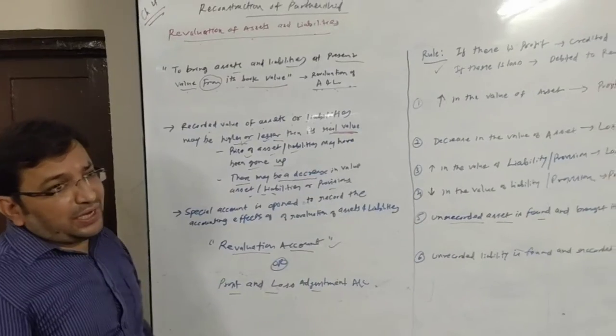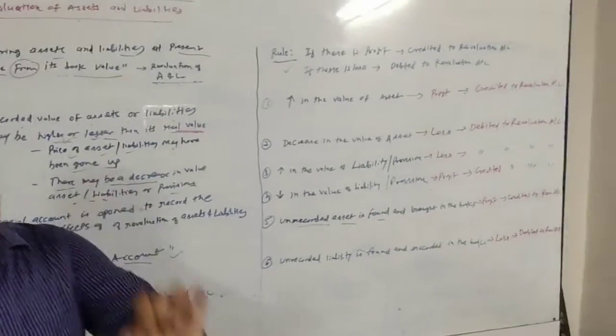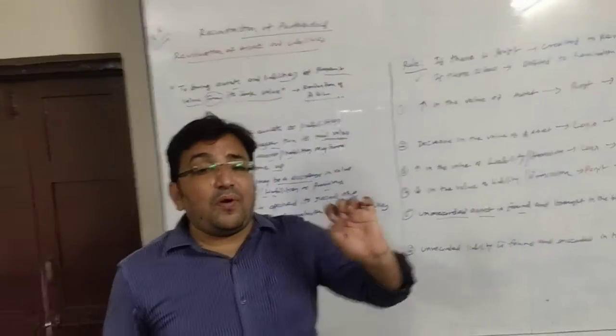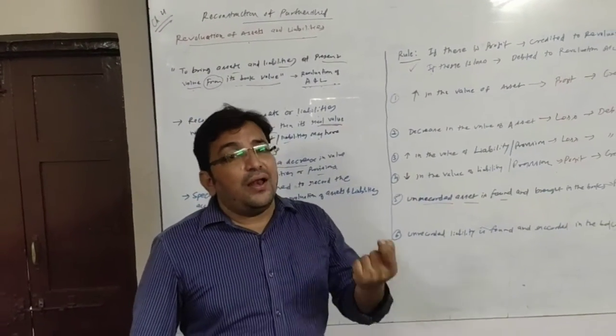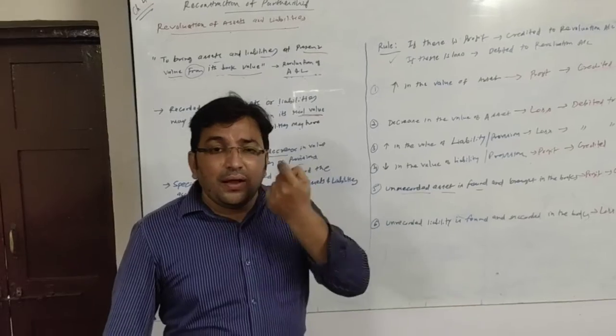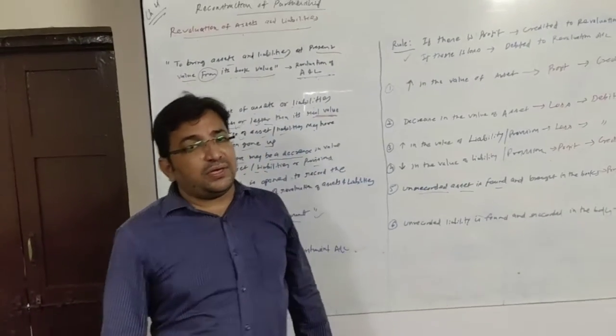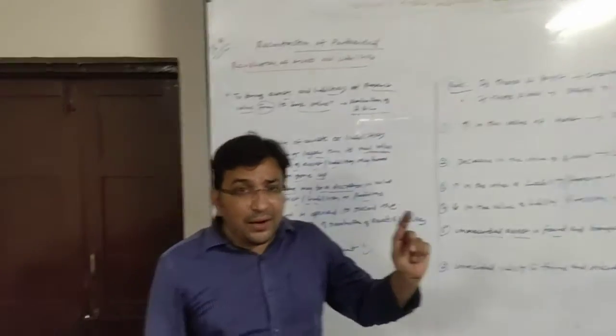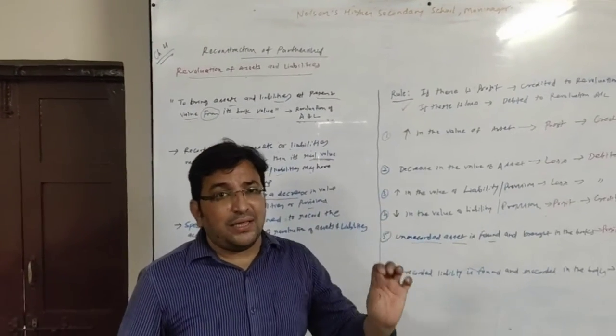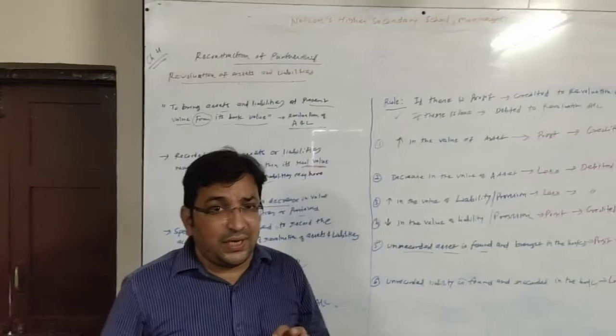In revaluation account, the rule is if there is a profit, that profit will be credited to revaluation account, and if there is a loss, the loss will be debited to revaluation account. Increase in the value of an asset, found unrecorded asset, or decrease in the value of liability or provision.